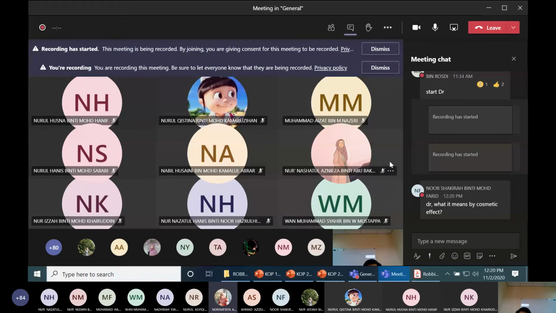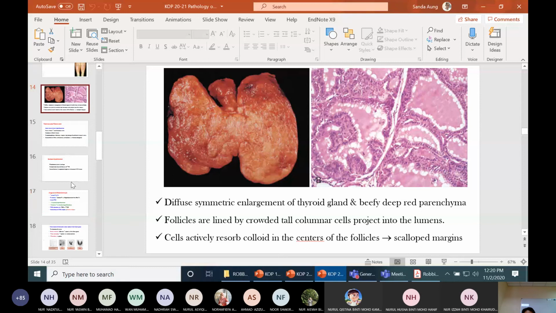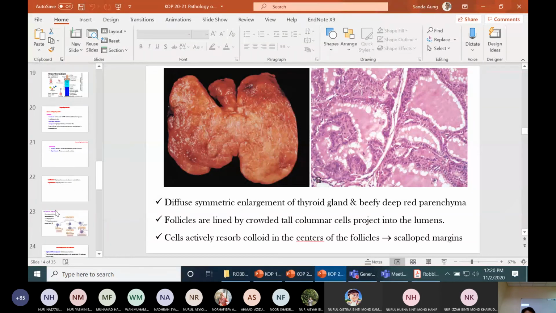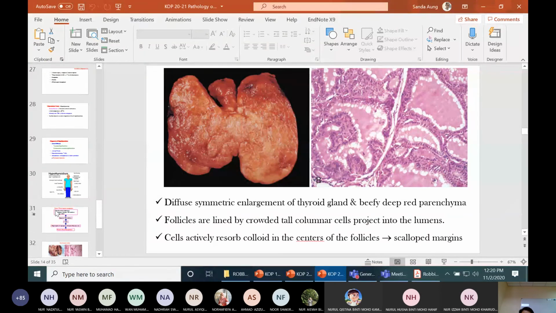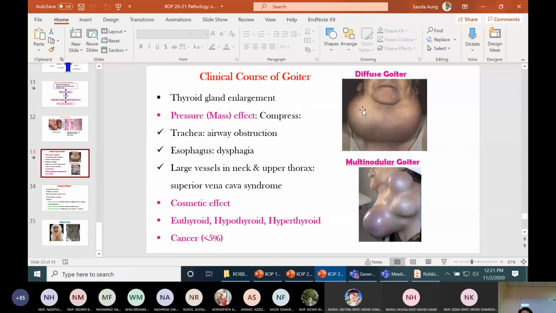Oh, cosmetic effect, is it? Cosmetic effect means not pleasant to look at. Like when there is a mass, people see it and think it is not beautiful. The cosmetic here is not like eyeshadow. People who have a goiter are shy. They don't want to show it because they think it is an abnormality and not beautiful. So they don't want to show it. This is called the cosmetic effect.